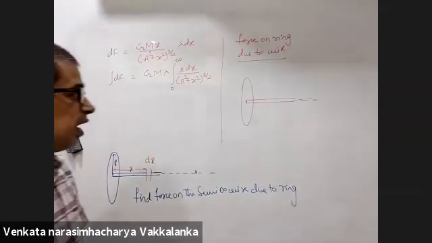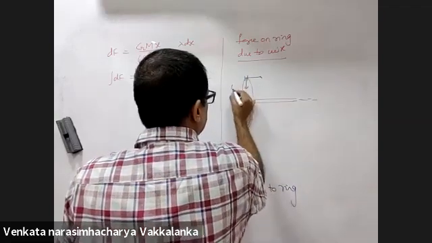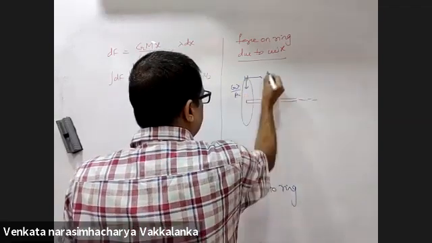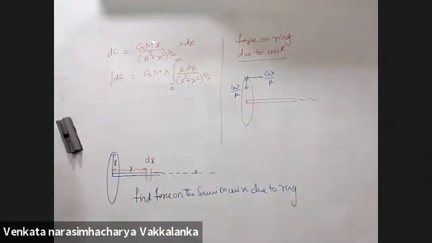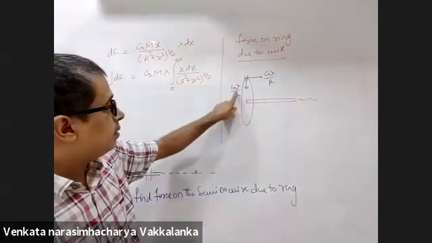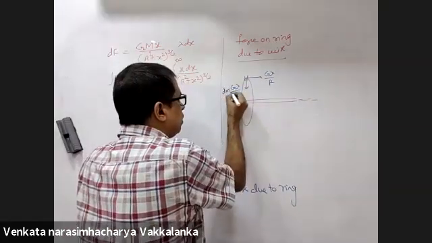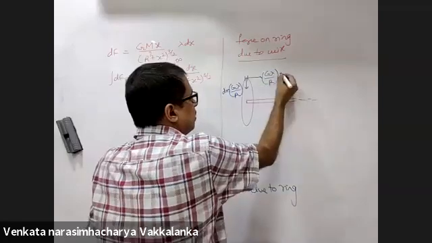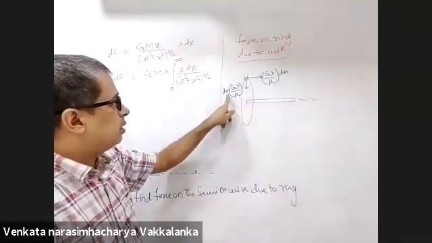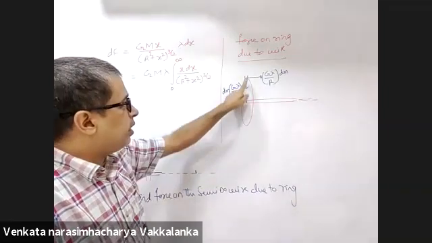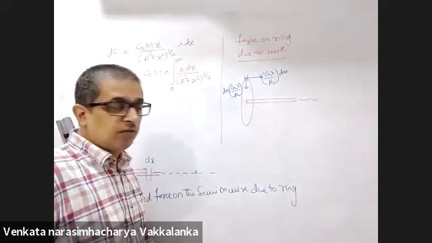Do we know the value of field here? This will be G lambda by R and this will be G lambda by R. This into dm will be the force on it.